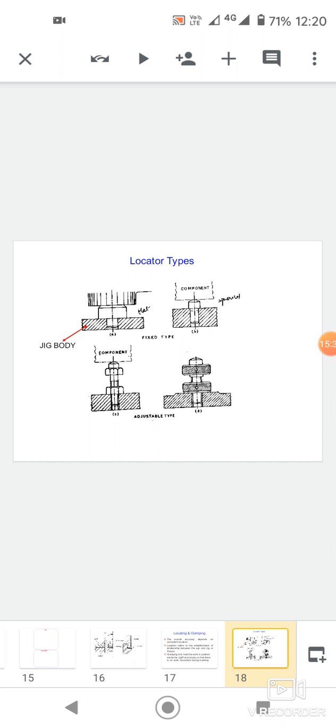This is the locator types. Before explaining the locator types, here are the advantages of jigs and fixtures. Jigs and fixtures are production devices associated with mass production. The workpiece can be easily loaded and positioned on the machine tool.